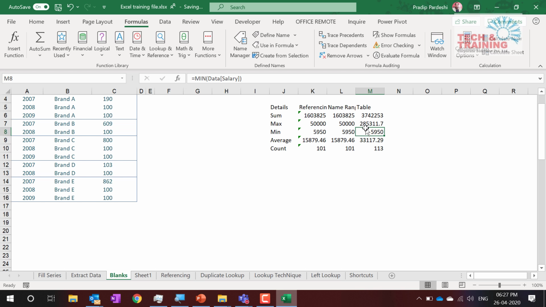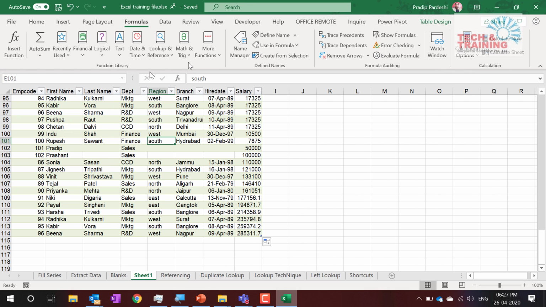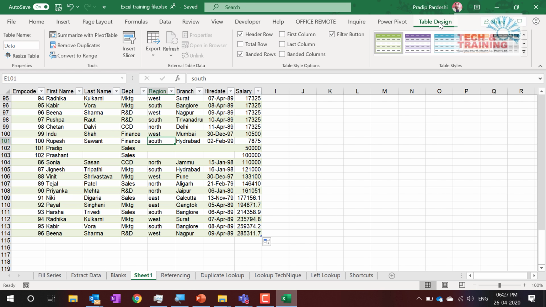Yeah, let's go ahead. So remember, this table is a very useful feature. I am not covering it in detail, but I have covered almost 80% of the table feature. Just explore the rest of the features. It's extremely useful. And if you remember, when I was doing the Word training program, I also showed one more feature here. I clicked here, we went to design and we discussed the total row. That is nothing but the same feature. When we were doing Word, that time I showed this table feature. So that's a very useful and unique feature.